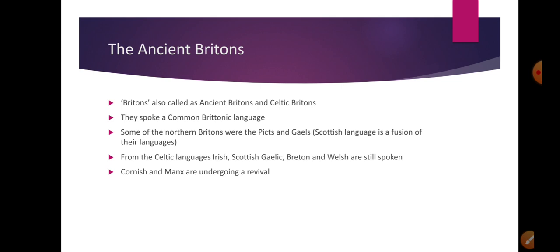Now, Britain before the Romans was obviously occupied by the ancient or the original people, collectively called Britons. Okay, we also call them ancient Britons or Celtic Britons. They spoke a so-called common Brittonic language. Now, some of the northern Britons were the Picts and the Gaels. Okay, the Scottish people are their descendants, and the Scottish language is a fusion of these ancient Gaelic languages.